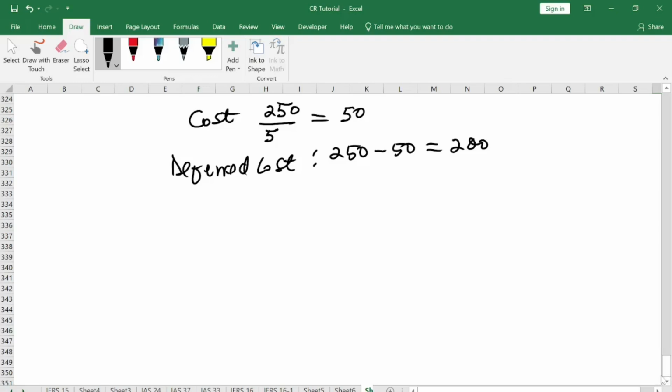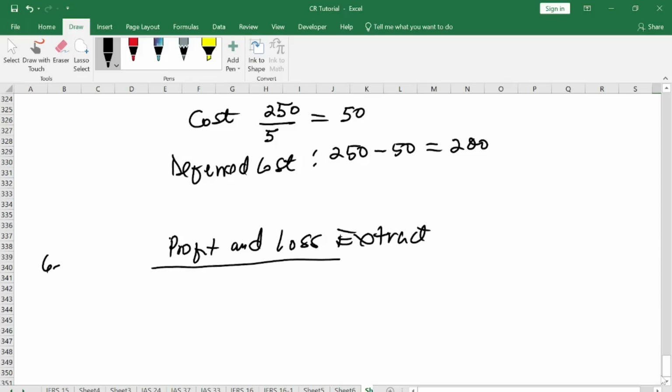Okay, so let's move to our 6 here. So we start with what? Your profit and loss extracts. Here they say we should report 2022 and then 2023. So how do we go about?